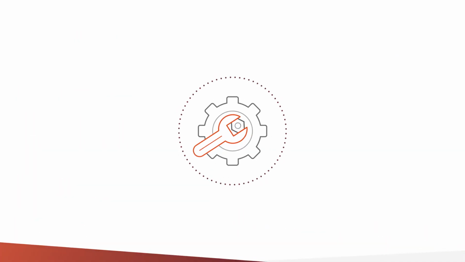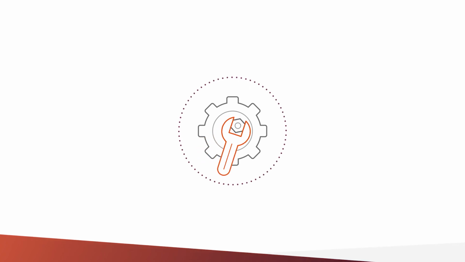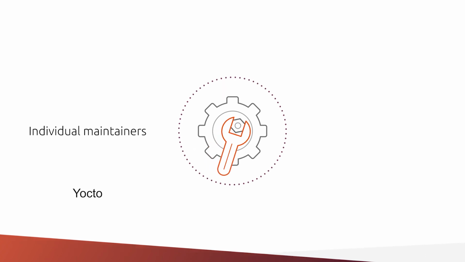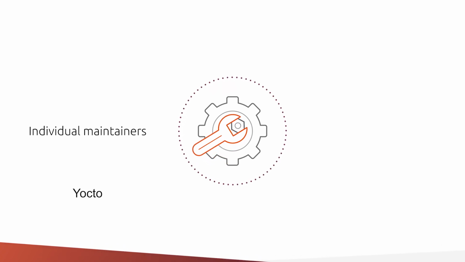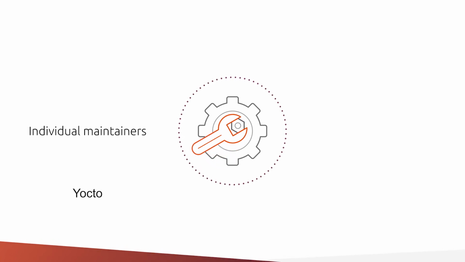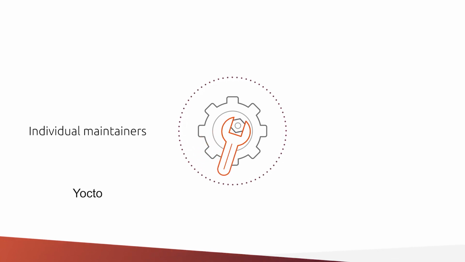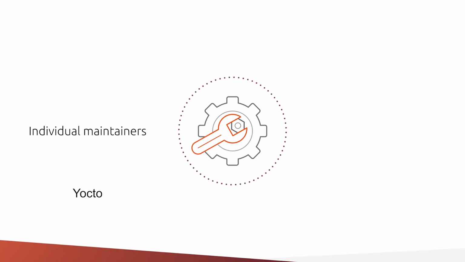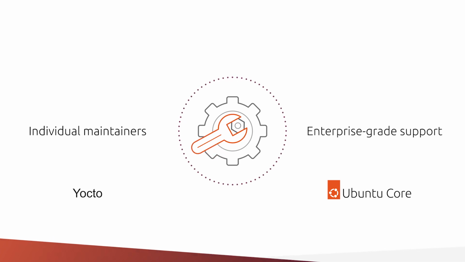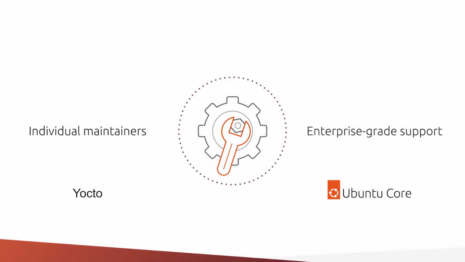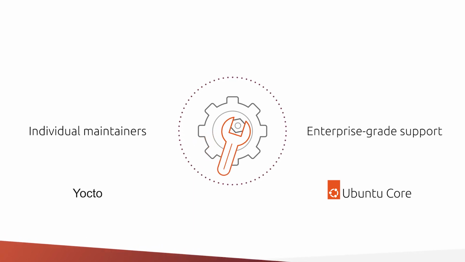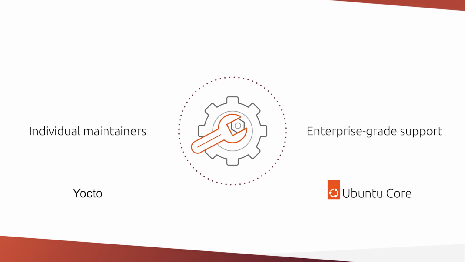In a community-driven open-source project, individual maintainers often handle security after the fact. If you have a reputation for reliability and trust, you simply can't afford to be dependent on individual contributors. Challenges not addressed by community-maintained projects are bound to surface when shipping embedded Linux in production. Canonical fills this gap by providing enterprise-grade support, expertise, and a constant stream of security updates to Ubuntu Core devices via a software distribution machinery well-tested in production environments.